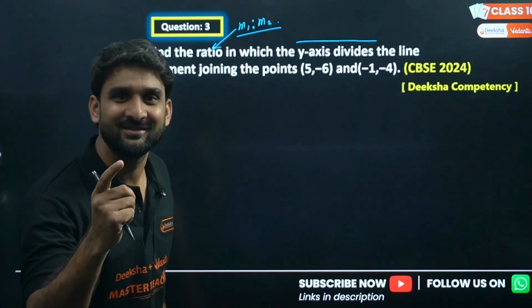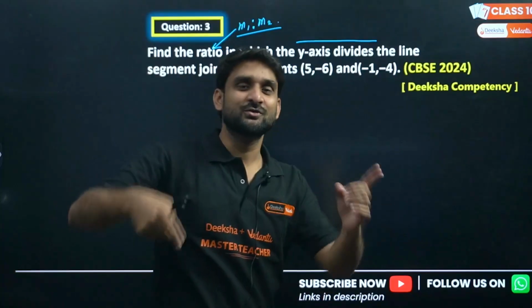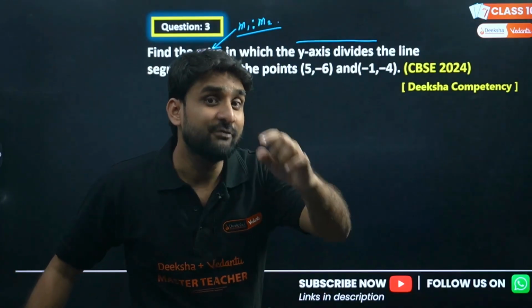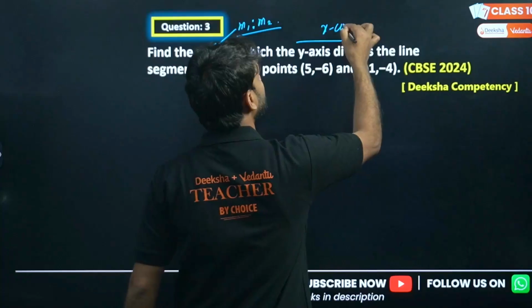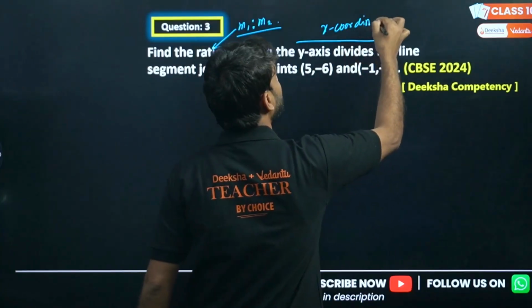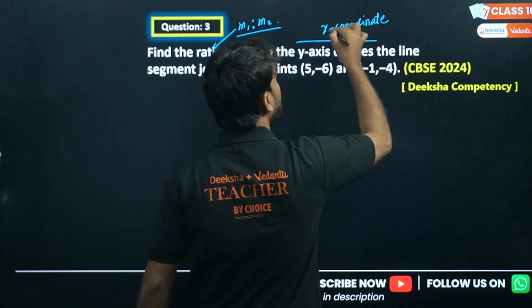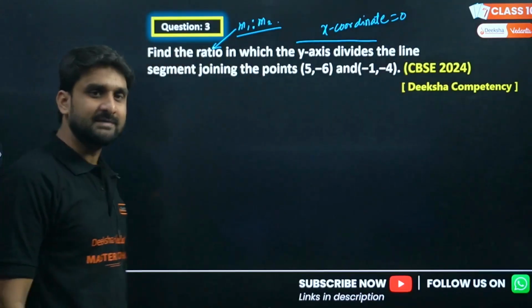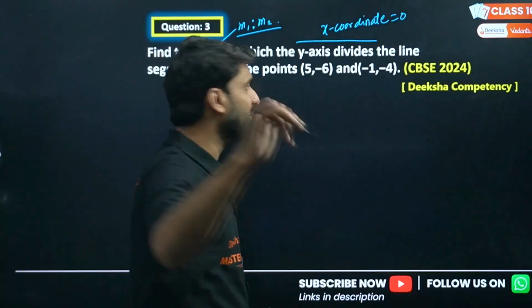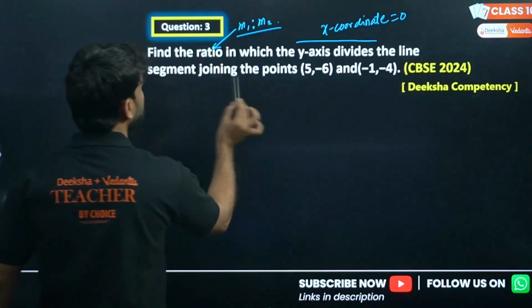Do you know what happens when the y-axis divides? If the y-axis is dividing, the x coordinate will be 0. Yes, keep it in mind, the x coordinate will be 0.